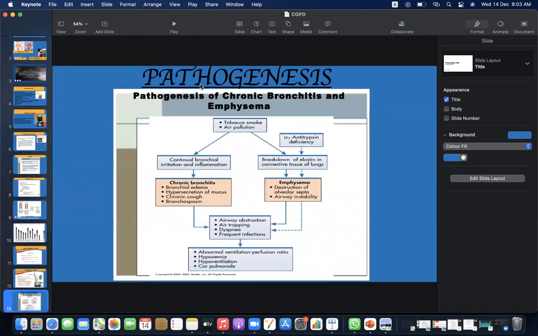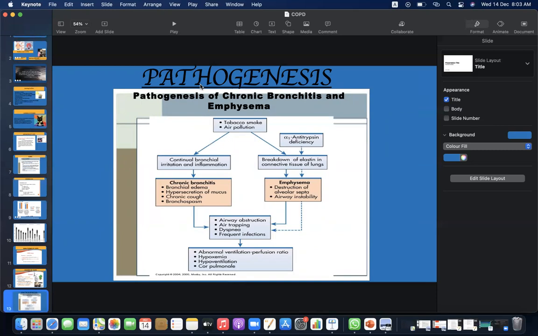Pathogenesis of chronic bronchitis and emphysema. Tobacco smoke and air pollution would cause continual bronchial irritation and inflammation, and breakdown of elastin in the connective tissue of the lungs, along with alpha-1 antitrypsin deficiency. So then it would lead to chronic bronchitis and emphysema.